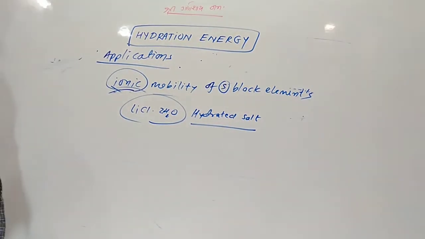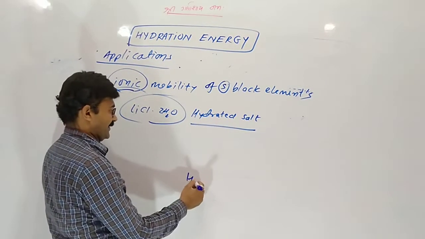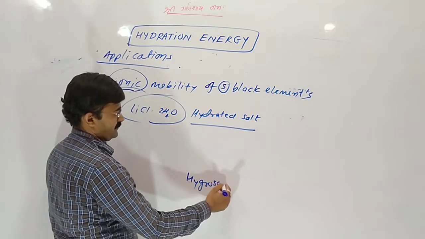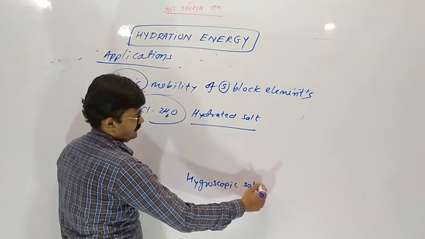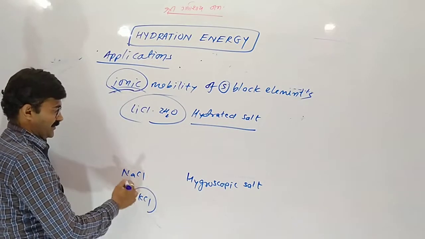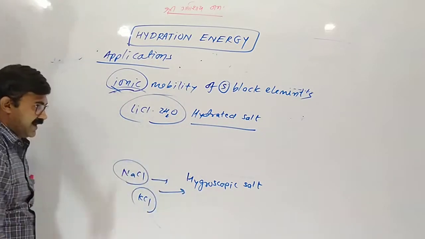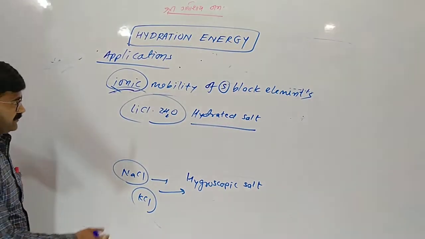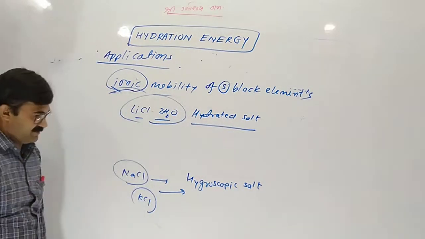What is hydrated and hygroscopic? Both are different. NaCl, KCl is not a hydrated salt but hygroscopic, whereas LiCl is hydrated.